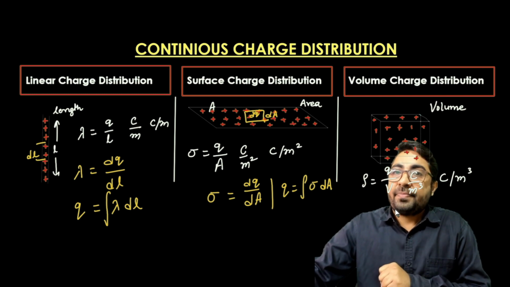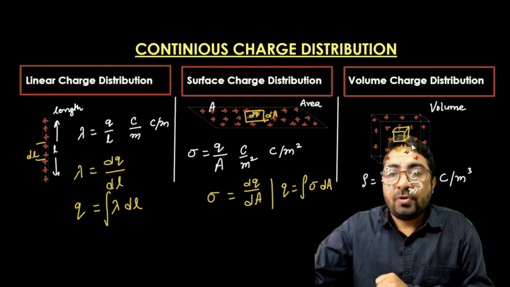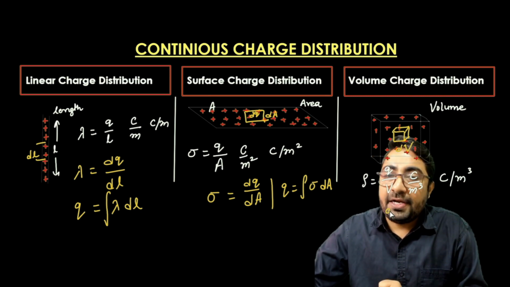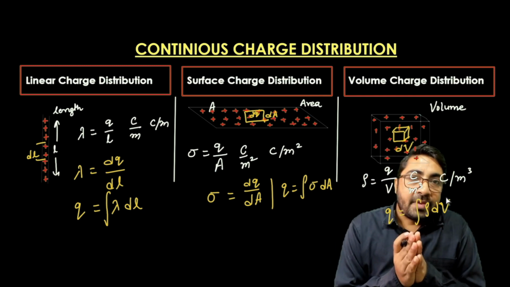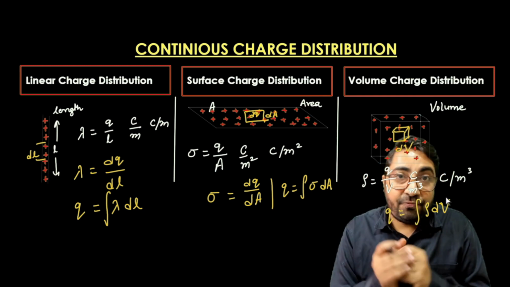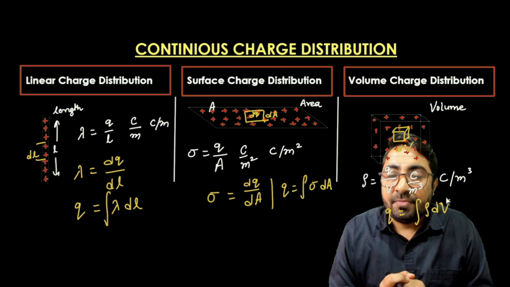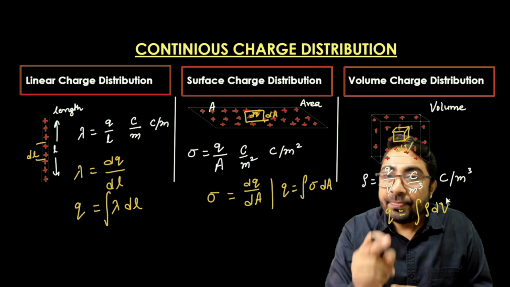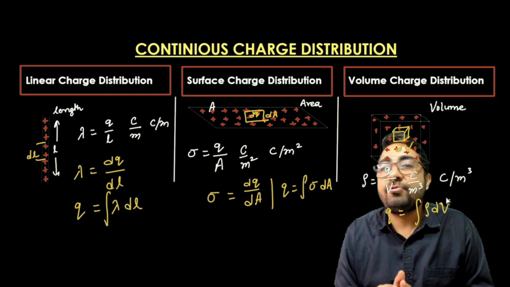And obviously, if there is a small volume dV with a small number of charges dq, the charge can be calculated as q equal to integration of rho into dV. So this is the method to calculate the total charge if we know the small segment of length, area and volume, and the linear, areal and volumetric charge densities are known quantities for the given uniform distribution of charge.